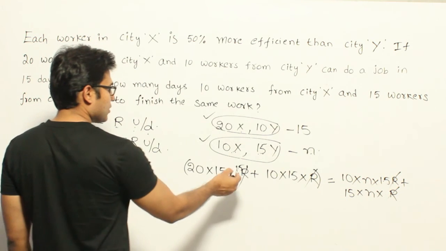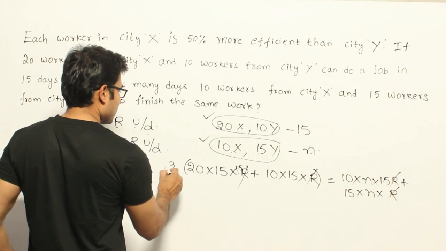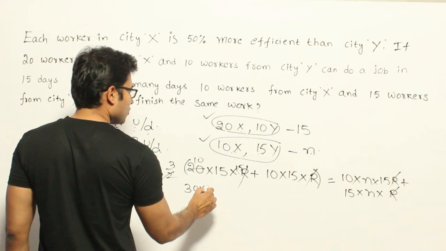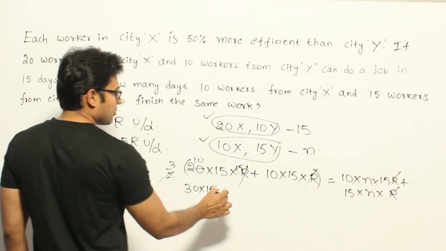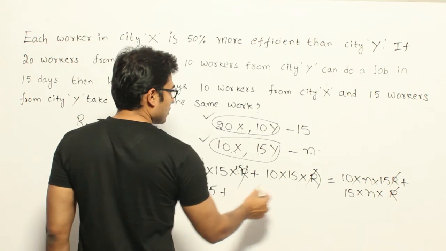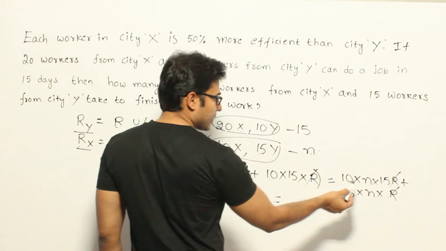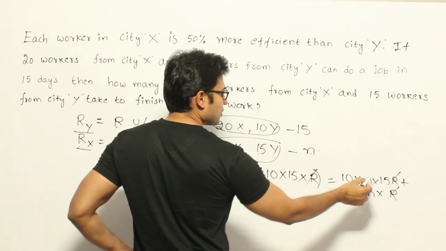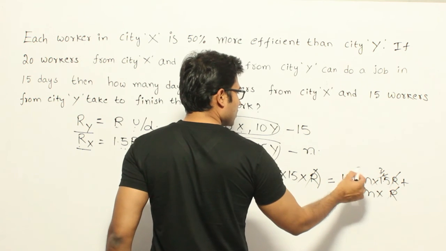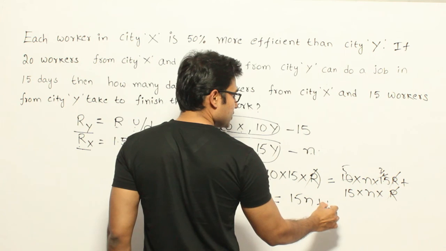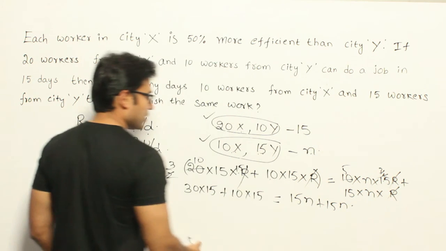So you can just write 1.5 as 3 by 2: 30 into 15 plus 10 into 15 equals 3 by 2 times 10n, that is 15n, plus 15n, which is 30n, right?